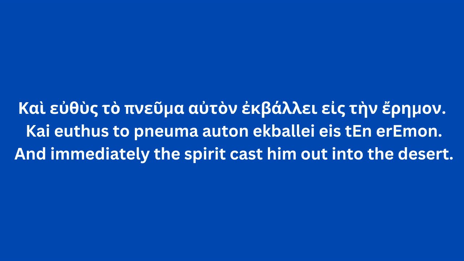Tan erimon is also in the accusative, and it's not the indirect object using the dative because the preposition eis demands that we have it in the accusative. But it is kind of the indirect object, right? Cast him out into the desert. So the cases, genders, and numbers of words matter. Why do they matter? Because they tell us who is doing what to whom, when, and where.